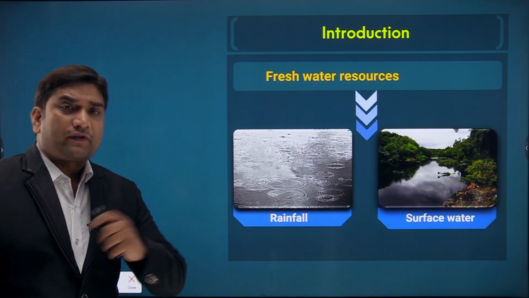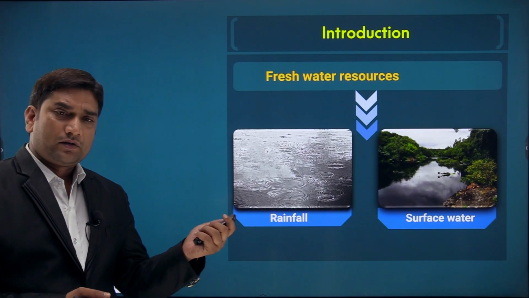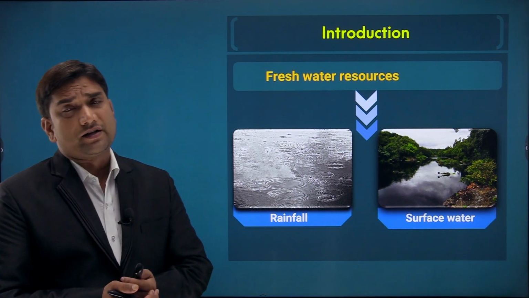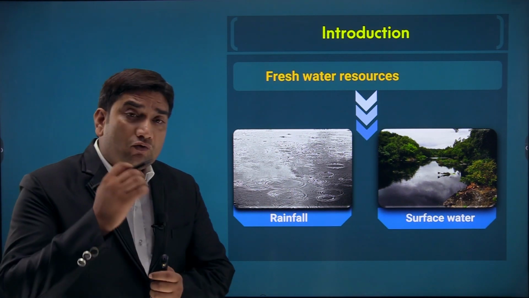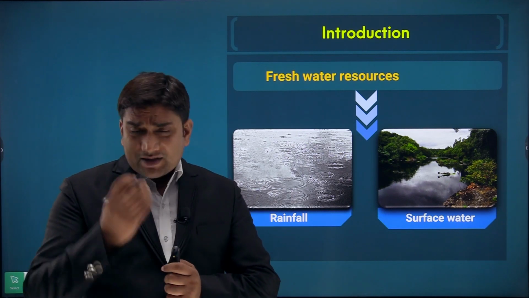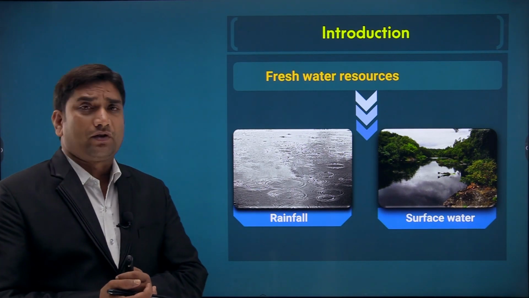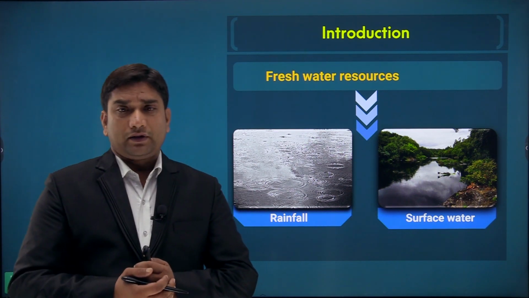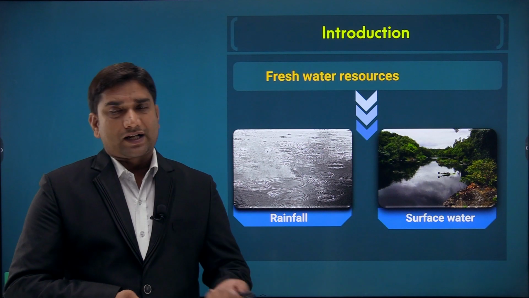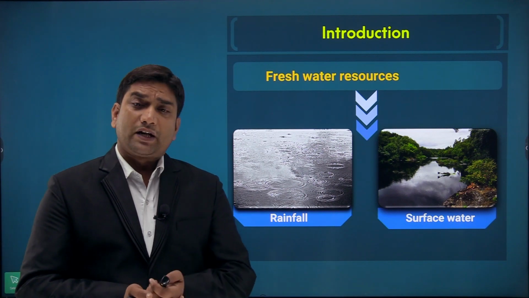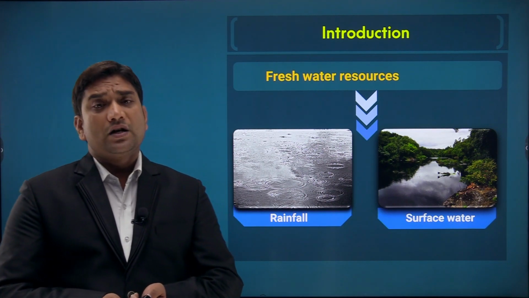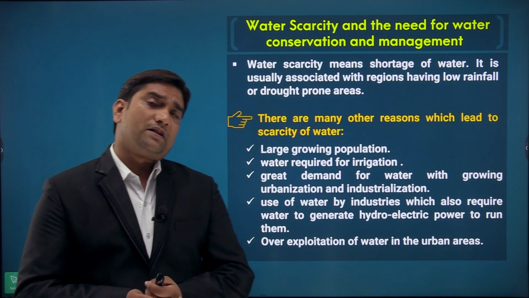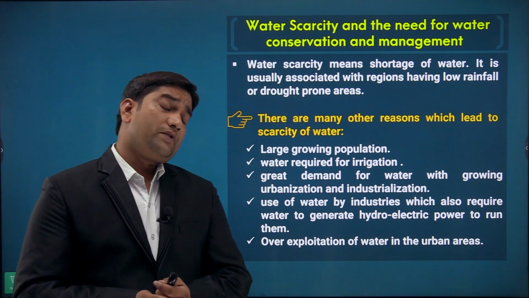Then fresh water resources: rainfall, or surface water. In terms of precipitation, India receives 4% of the world's annual precipitation, so we have a small proportion of the world's rainfall in India. As I told you, surface water is in the form of lakes or ponds. Then the next topic is water scarcity and the need for water conservation and management.